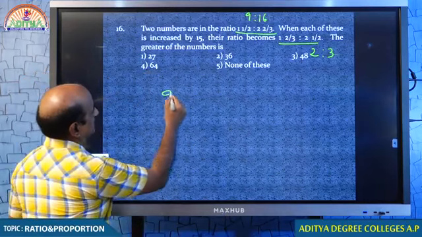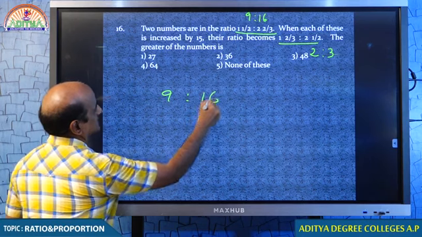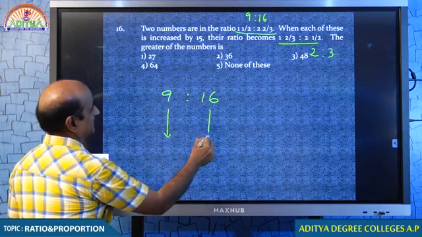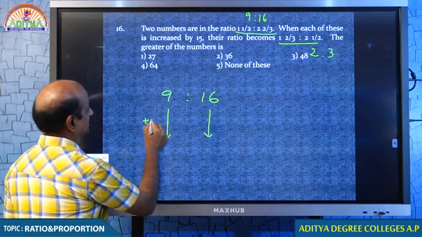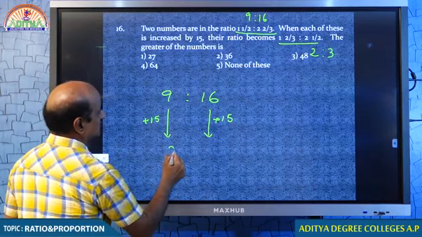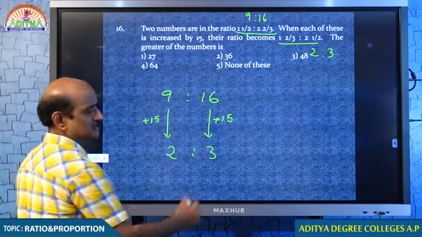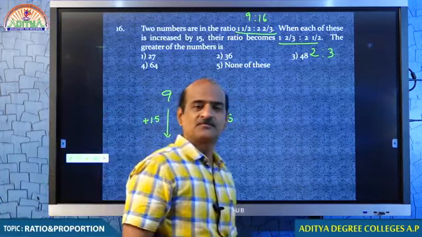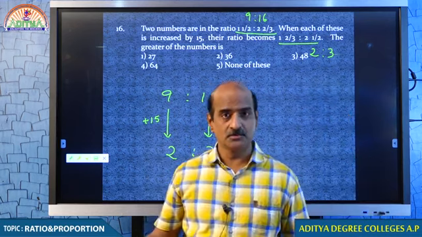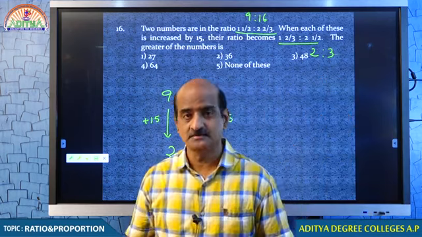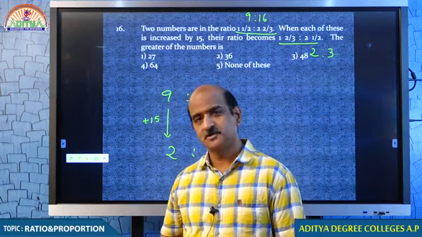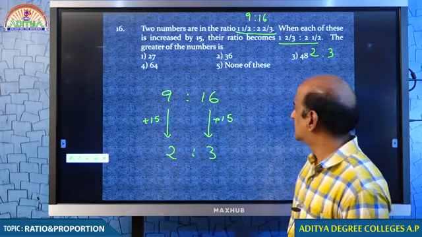Two numbers are in the ratio 9:16. When each number is increased by 15, the ratio becomes 2:3. I hope you understand what I did. The ratio which is in fraction, first put it in number. You understand that?